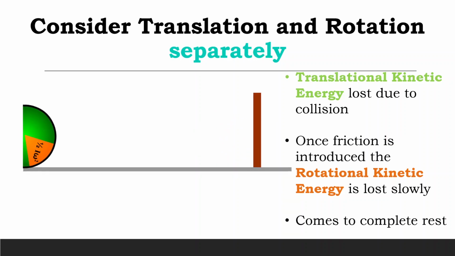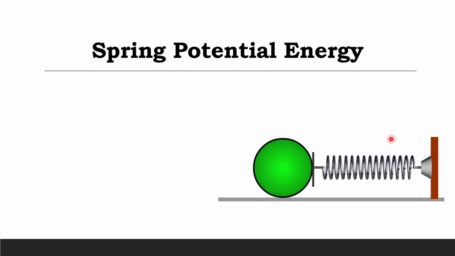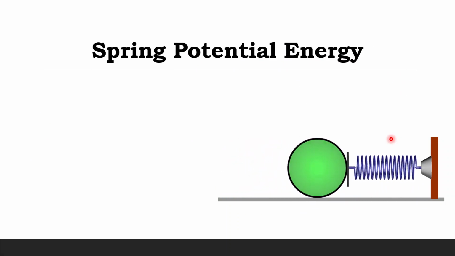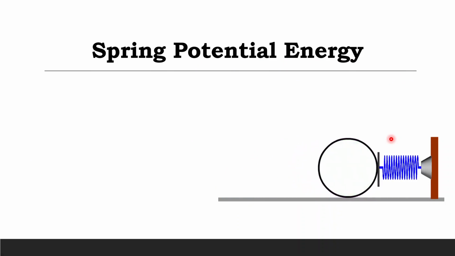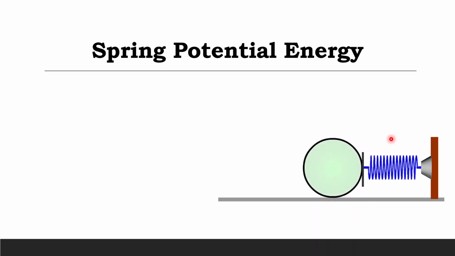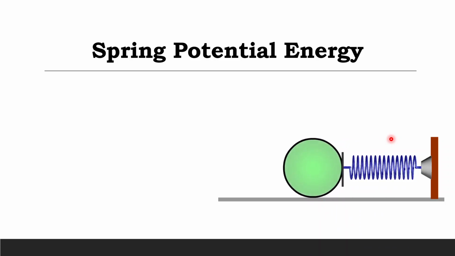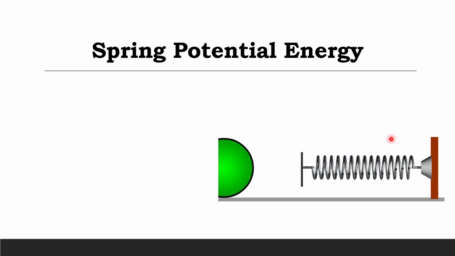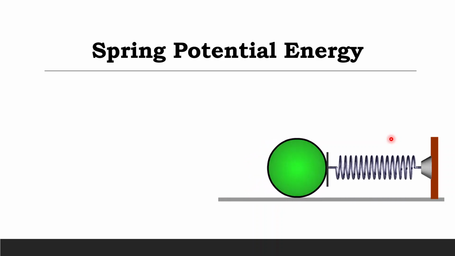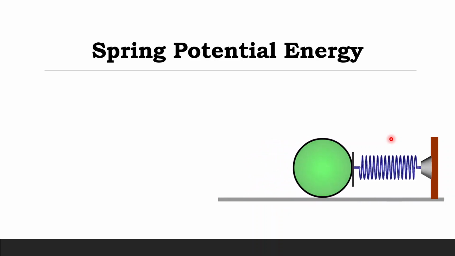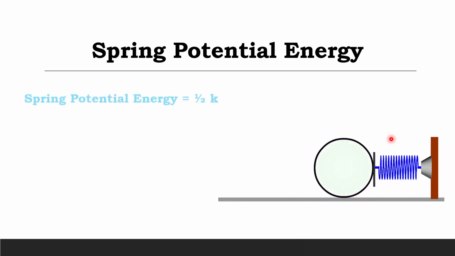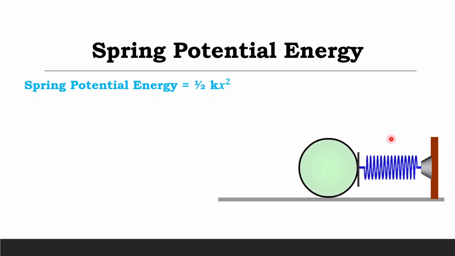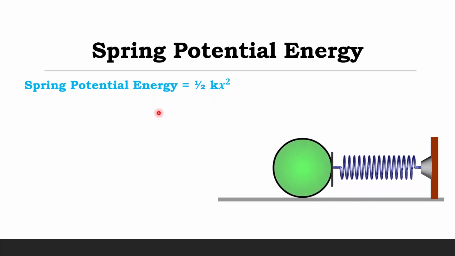Before solving the problems, we will review spring potential energy and gravitational potential energy, which are required to solve these problems. This sphere in translation motion collides with the spring. No energy is lost. During compression, the translation kinetic energy, as green color, is converted to the spring potential energy as blue color. During decompression, the stored spring energy is converted back to the kinetic energy of the ball. The spring potential energy is half kx squared. We will take potential energy terms in blue hereafter.